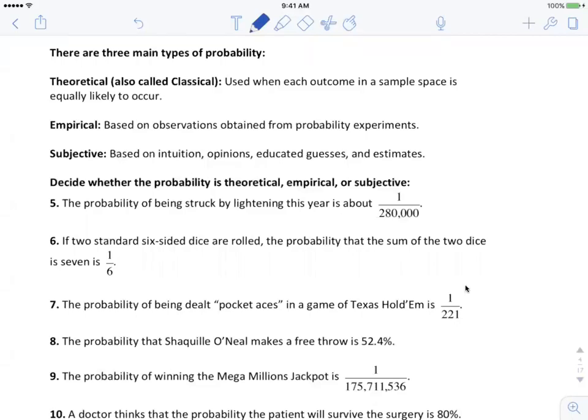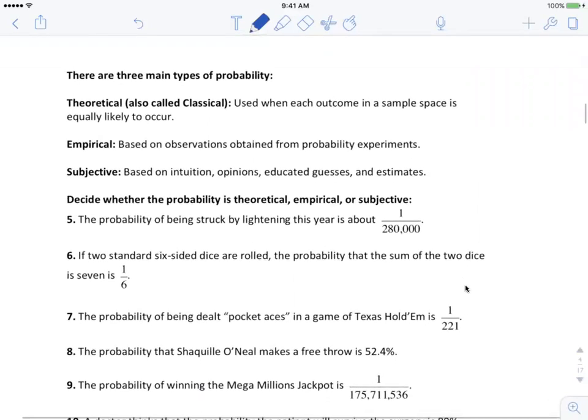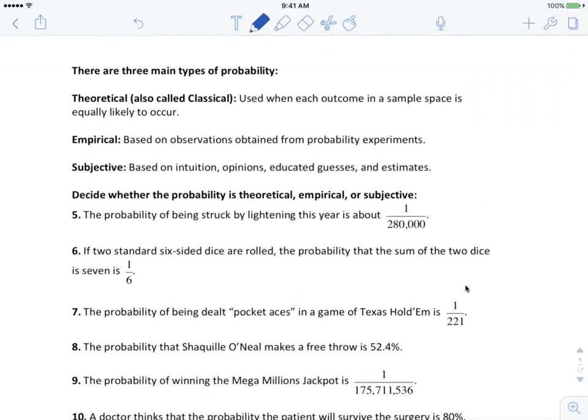Hey everyone, just going to continue with 3.1. So here we are. What are we on, page 4? Yeah, that's right. Okay. This is some types of probability we're going to run through.